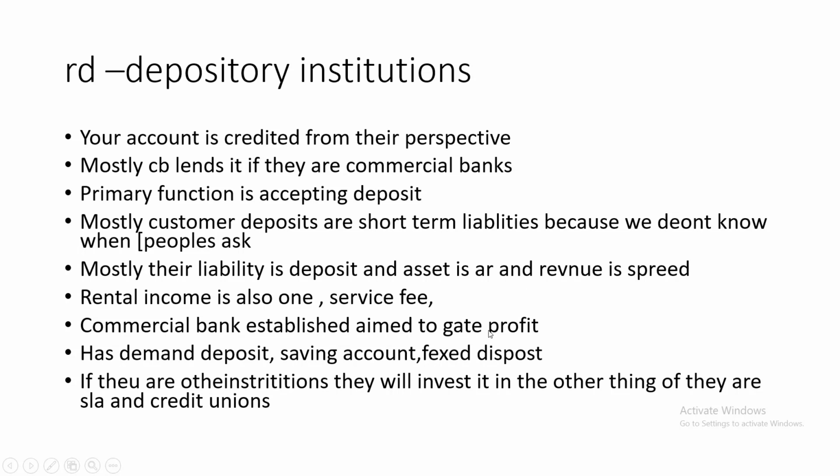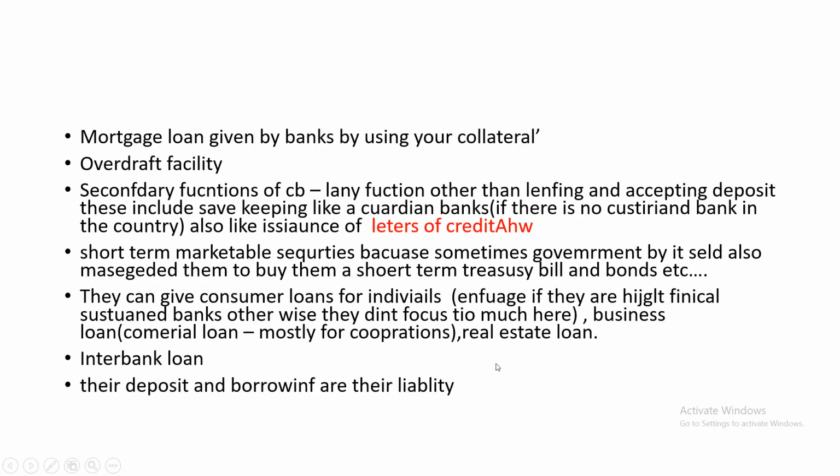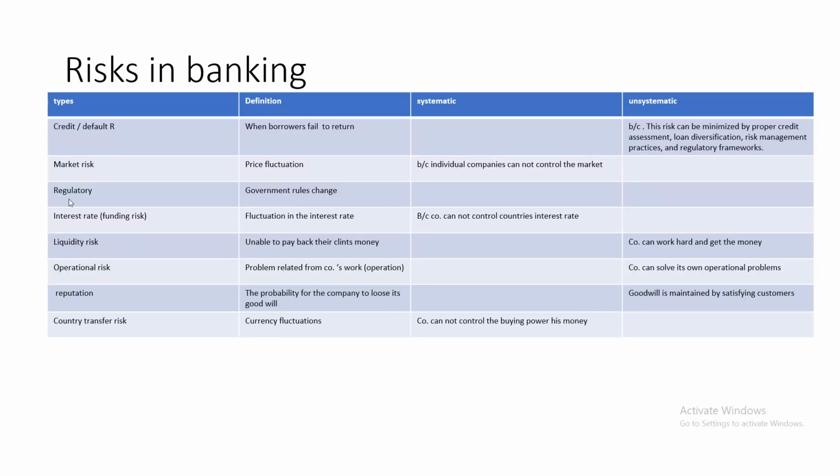As we have discussed before, demand deposits, savings accounts, and fixed deposit accounts are the main products in the banking industry. Now let's look at the main risks associated with banking. The first one is credit risk. Credit risk is when other people borrow from the bank but fail to return the money, which is known as a non-performing loan. Risks in general can be classified as systematic and unsystematic.